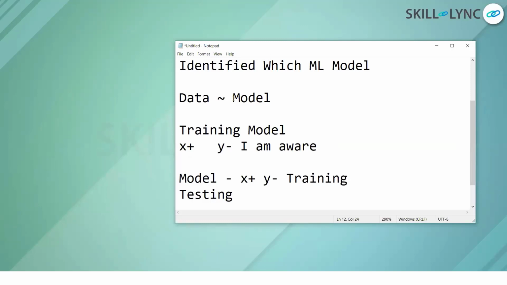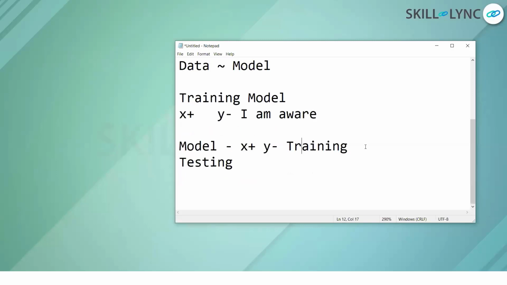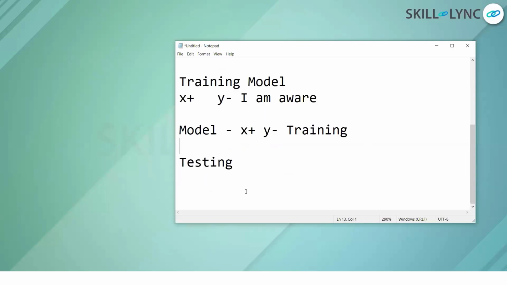I'll repeat again. I have the data. I'll clean the data. The machine learning model which you want to use is identified. Once that identification is done, there is a requirement of training the model. So you have some input that you are aware of, that is associated with your business. Then you will pass this value to train the model. Once that training is done, then you will come to the testing.